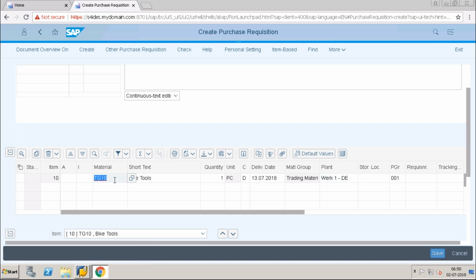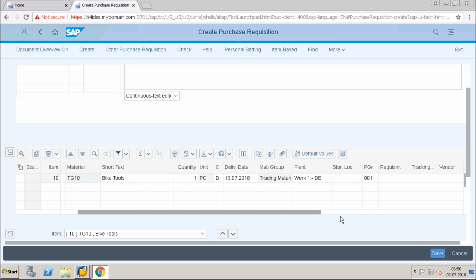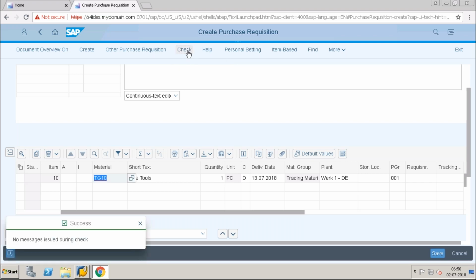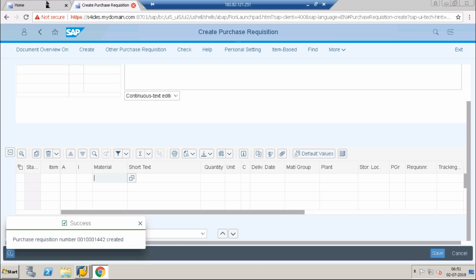I'm creating it directly using an app. There are no mandatory fields. If any mandatory field is missing, it will automatically give you an error message. Currently there are none. You can also run the inconsistency checks, and we don't have any messages. So now I will save this purchase requisition. See, this is 1,001,442.